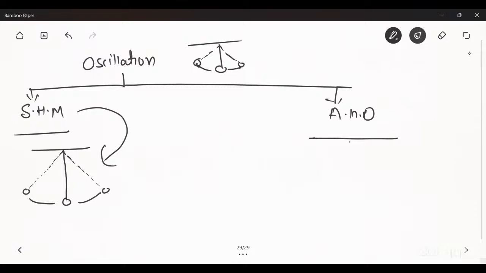But anharmonic motion is motion which can decrease its energy with time, or which does not have a constant amplitude. That's why it's known as anharmonic motion.